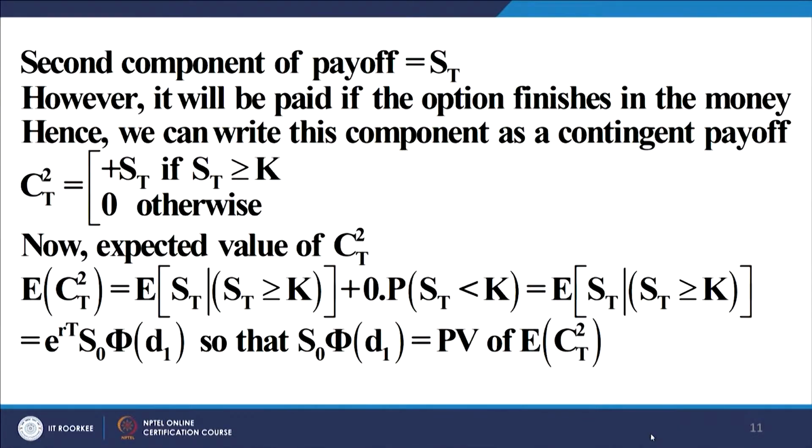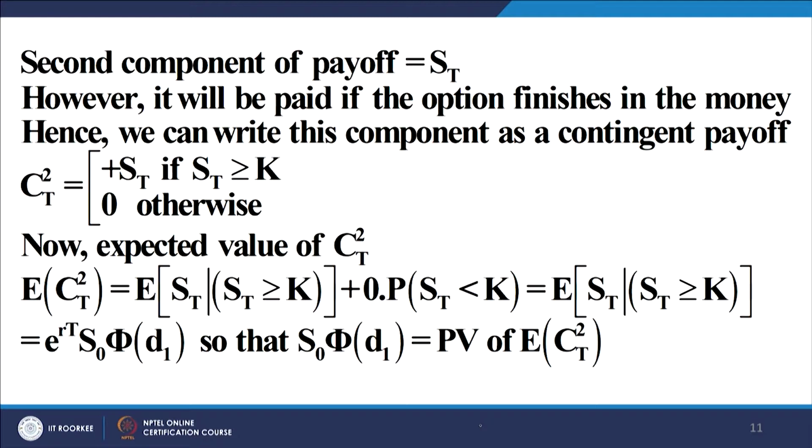So, this is a contingent pay-in: I will receive the stock if S T is greater than k, and I will not receive the stock, because I will not exercise the call, if S T is less than k. The expected value of this expression is E of S T subject to S T being greater than k. Now, please note that I cannot simply take S T outside and multiply by the probability of S T being greater than k. Why? Because S T is dependent on the constraint that I have imposed.